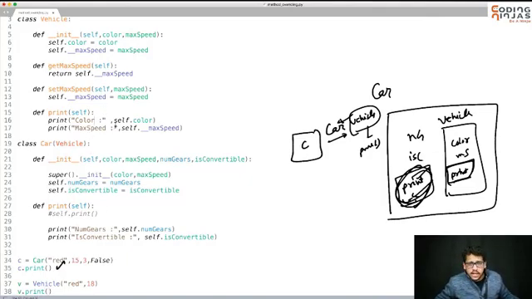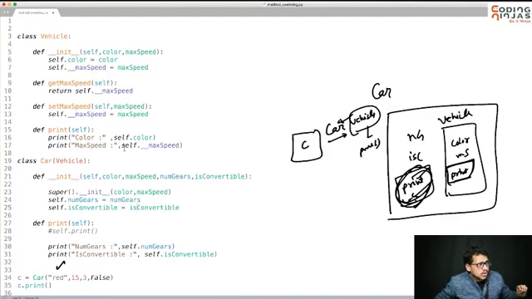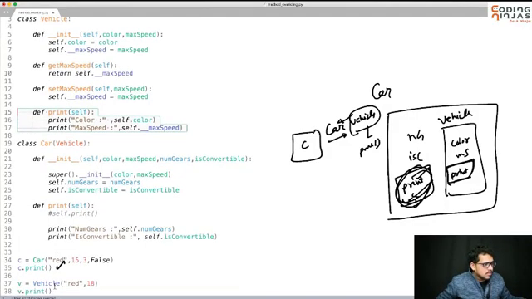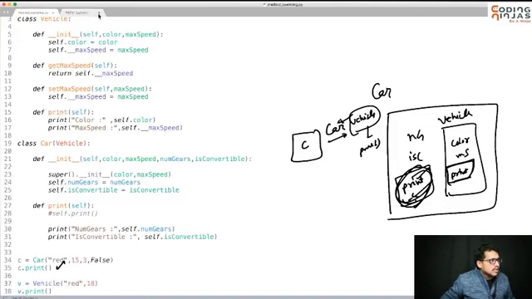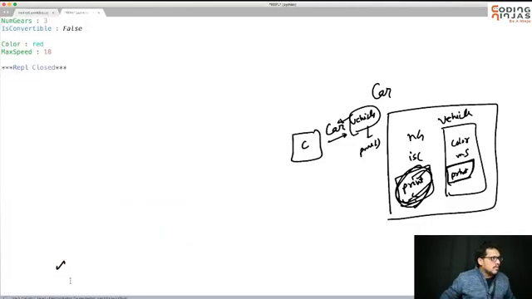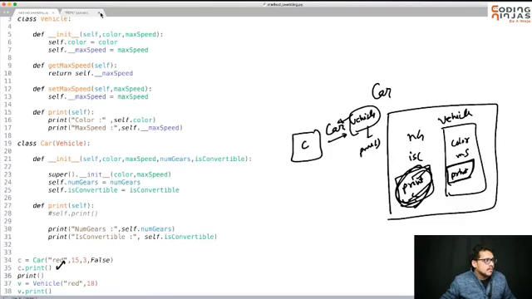It has nothing linked to car, because the vehicle does not link to car. So v is of type vehicle, and print of vehicle will be called. Here color and max speed are coming. Let me call print here so that you will have this. So this print is of vehicle, this print is of car. Okay, method overriding in case of inheritance, you are done.